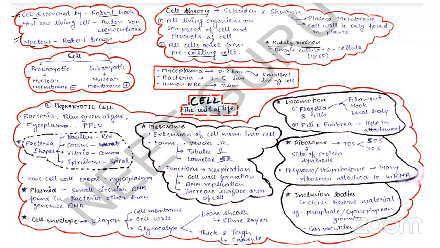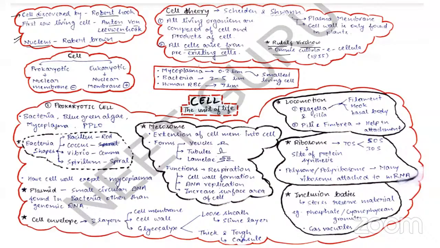Next are the prokaryotic cells. Prokaryotic cells consist of bacteria, which is a sole member, blue-green algae, and mycoplasma, which is also known as PPLO. PPLO stands for pleuropneumonia-like organism. They are also known as the joker of the cell. Why? Because mycoplasma does not have a cell wall, so they can have various shapes. That is why they are also known as the joker of the cell.